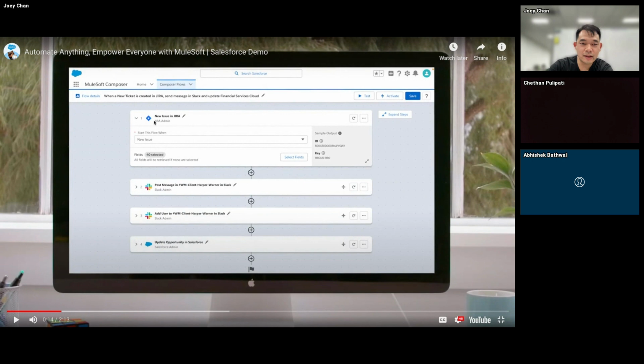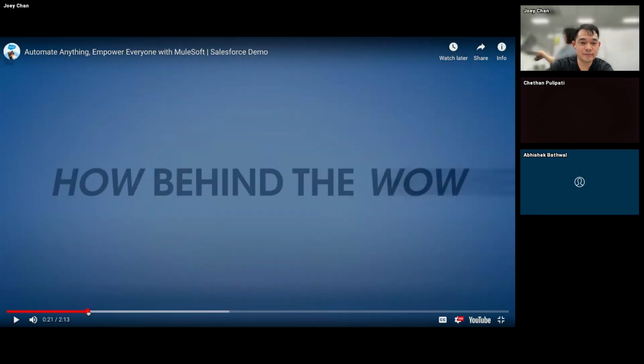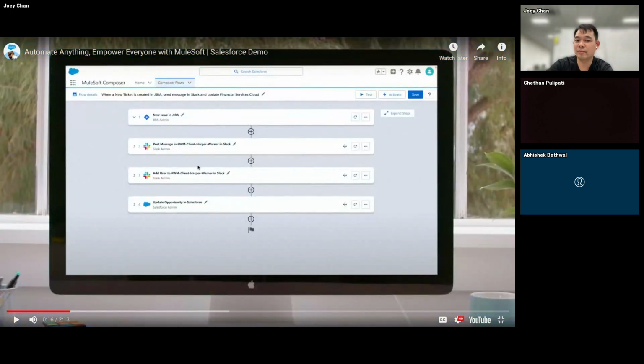So in this case, it's listening for a new issue in Jira, and then based on this, it will post a message on Slack. It's also doing an add user and then updating certain records within Salesforce. And this is something, take note, that can be done within minutes. So you could have a simple business process built within 30 minutes, including testing, right?